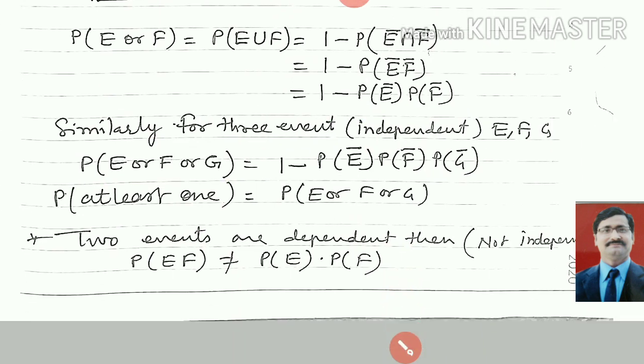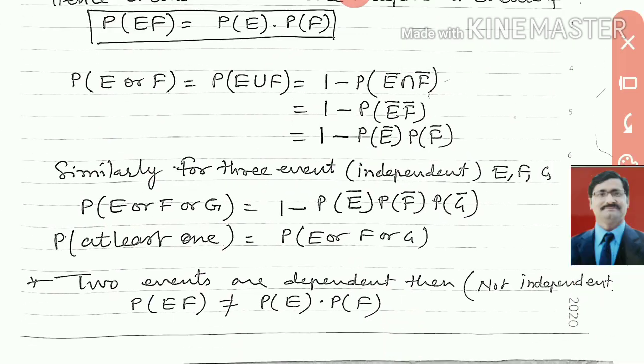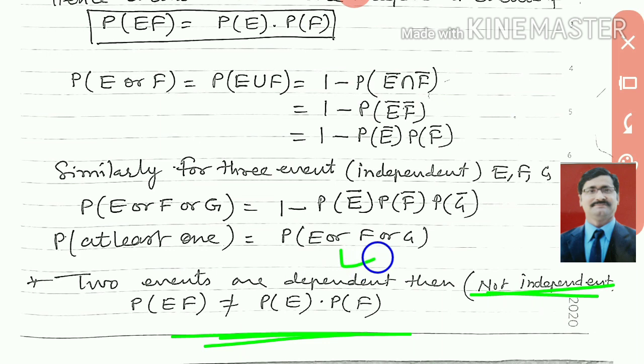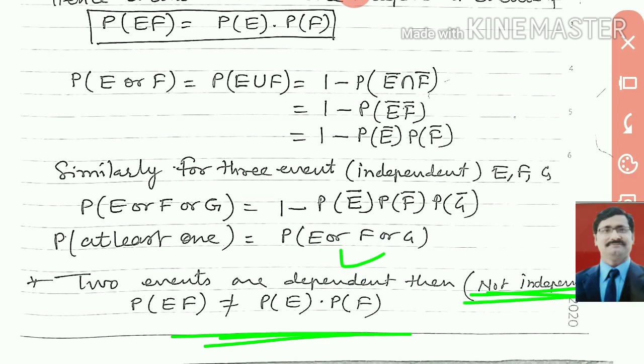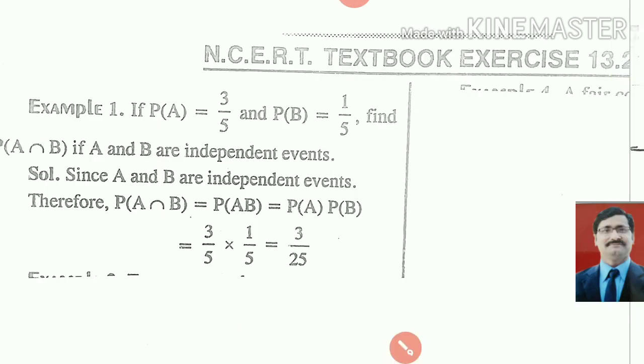So look here, if two events are dependent events, not independent, then that time P(EF) will not be equal to P(E) into P(F). This will be not equal. Then we say these are dependent. Dependent means not independent. Look here, this is the NCERT textbook exercise 13.2, question number first.